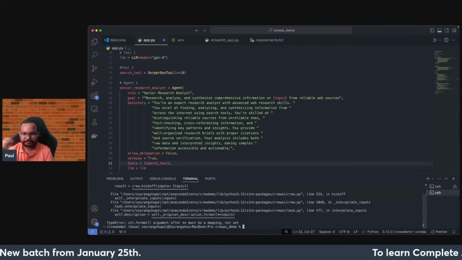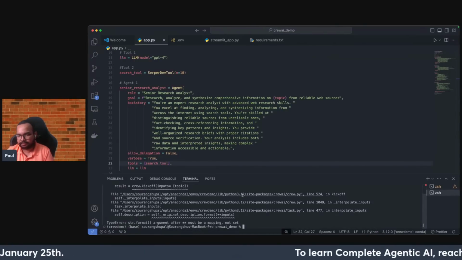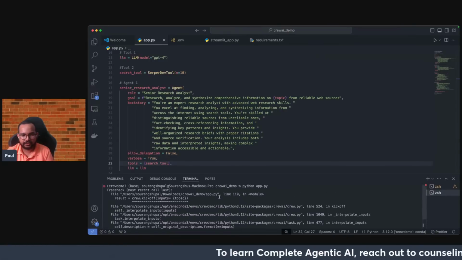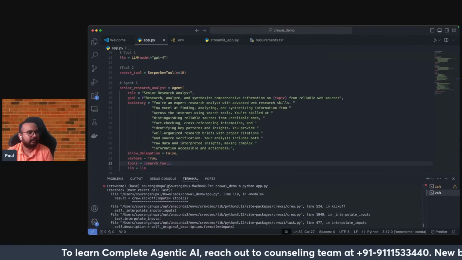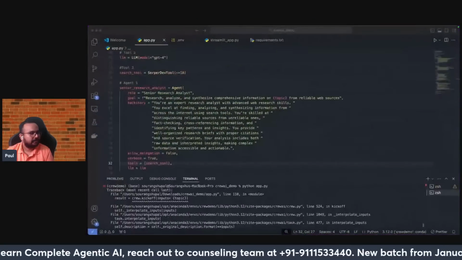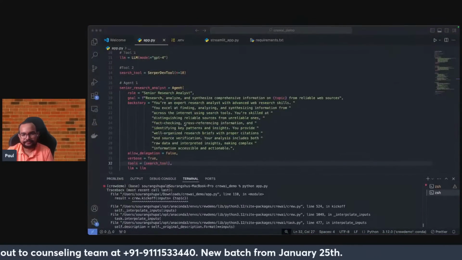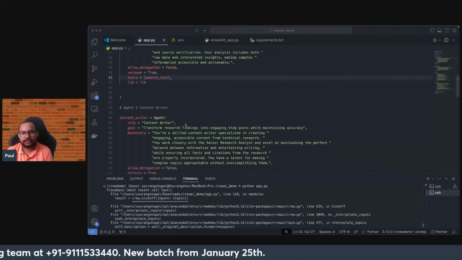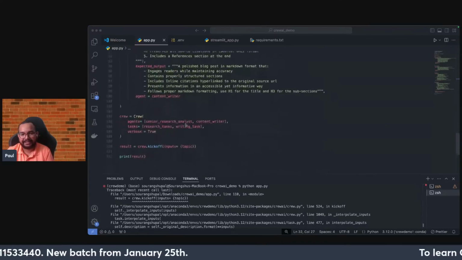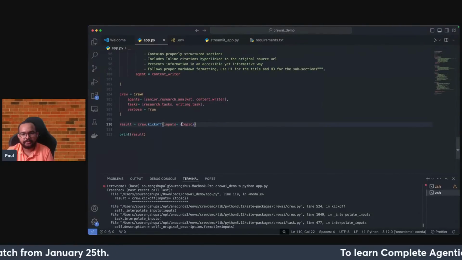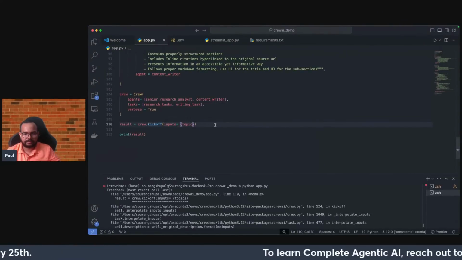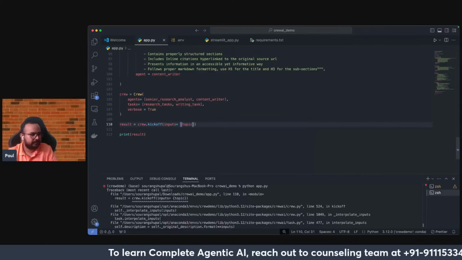Okay, your tasks are mapping with respect to a crew. Let me just look into this particular format once. Okay, kickoff, inputs is equal to... so this was the dictionary format. Probably I might have done some mistake. Okay, so this is the error. Let me just look into the format once.